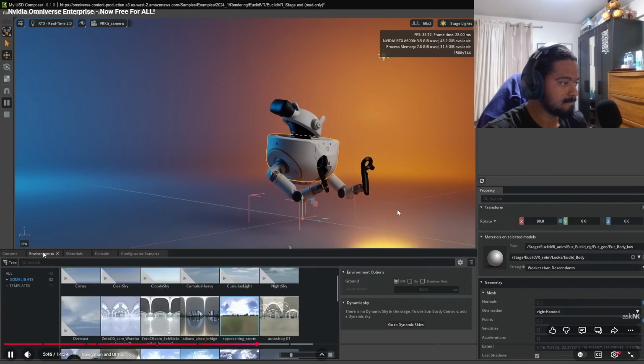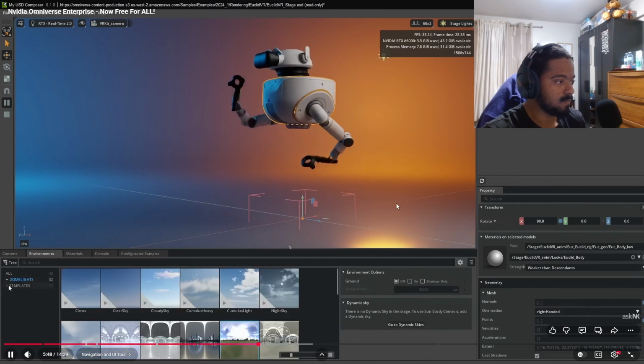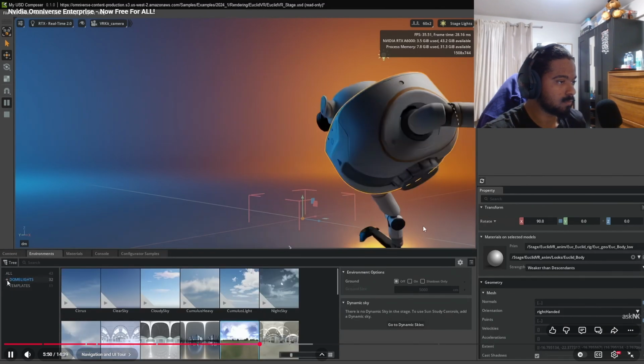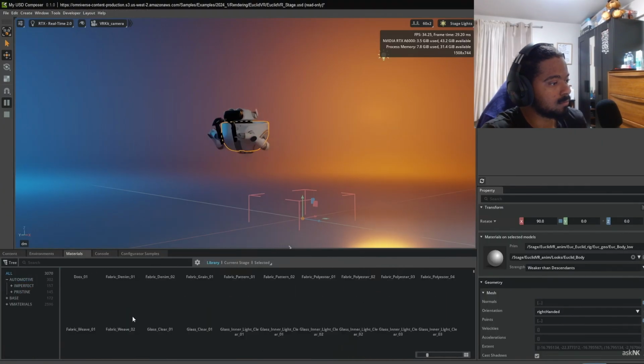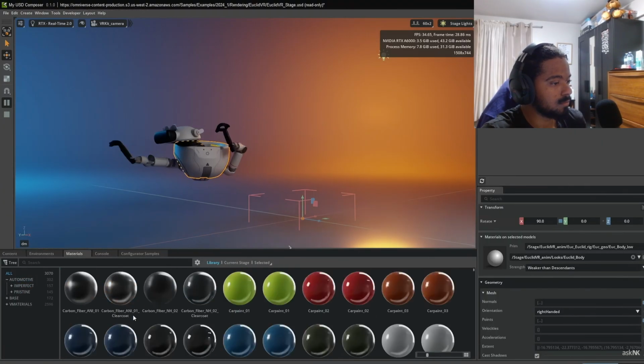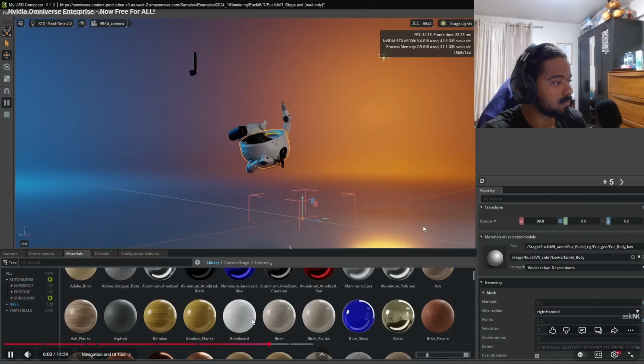We've got environments right here, and there are different kinds of environments, from the dome light all the way to various template environments that we have. We've got materials, a good number of materials right here, from automotive all the way to base. Play with them.